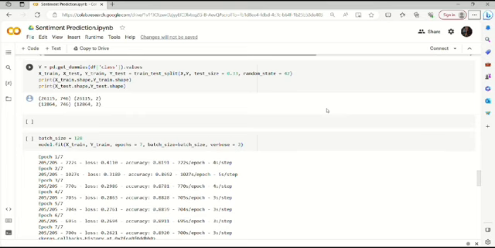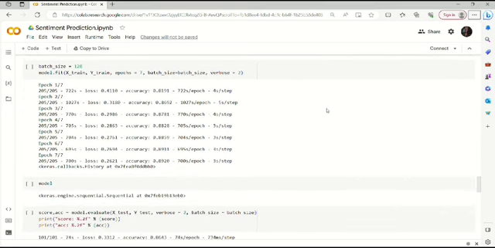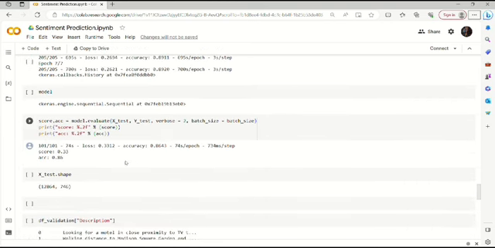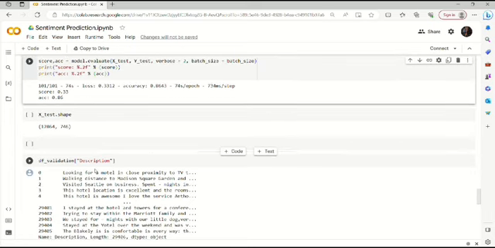Now we are checking the description of the test dataset, and then we are also checking the tokens of the test dataset. And also we are using the tokenizer.texts_to_sequences function here to convert the text into integer data type. The pad sequences are used to check whether all the words are of same length. Now we are printing them. Now we have got the text into an integer form, which is of almost same length.